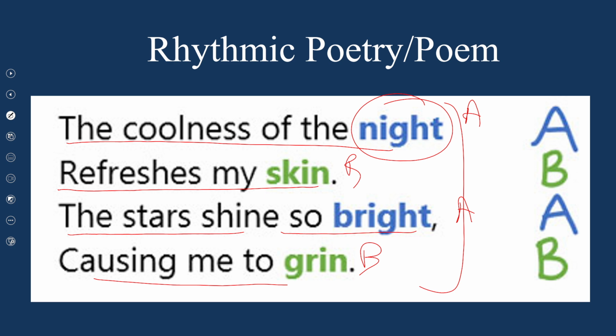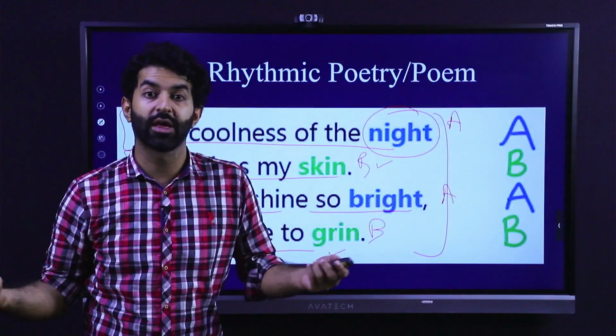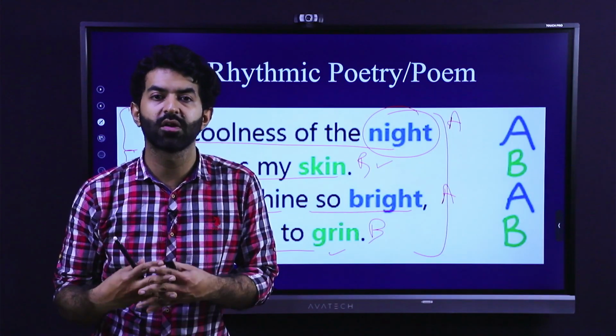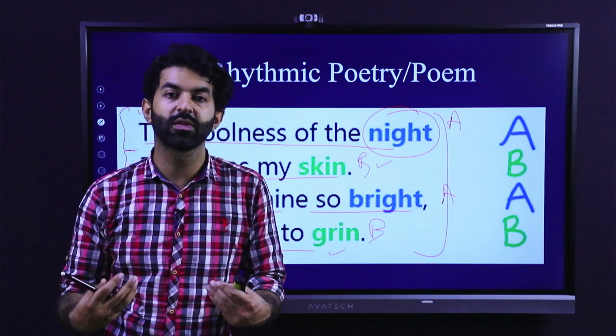So A and B. So A, B is the rhyme scheme. It has a rhythm. This poem is not like a narrative poem, but it has a rhythm. It has all the possible elements of a normal rhythmic poetry. Now, you can see that the lines, if we are talking about the verses, are in perfect order following the rhyme. So verse number 2 is of the same length as verse number 4, and 1 and 2 are of the same length as well. So this is an example of a rhythmic poem with a rhythm, with a rhyme scheme, and with a pattern.